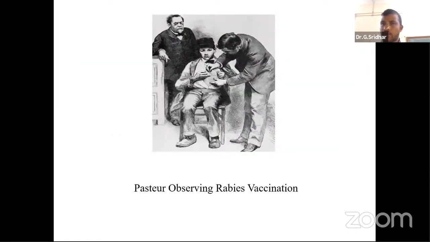Coming to what are the different types of immunities? There are two types of immunities which we find in our body, called innate immunity and acquired immunity. What is innate immunity first? Innate immunity means the immunity we get in the body against pathogens by birth. That is called innate immunity. Then we have the other type of immunity which is very specific, called acquired immunity. You can also call it adaptive immunity.